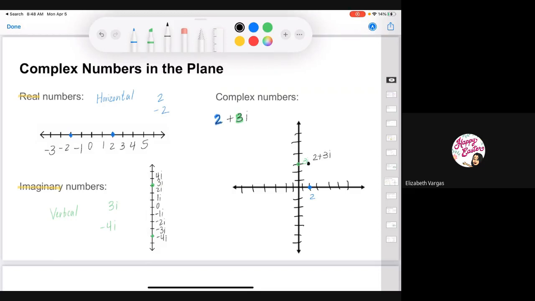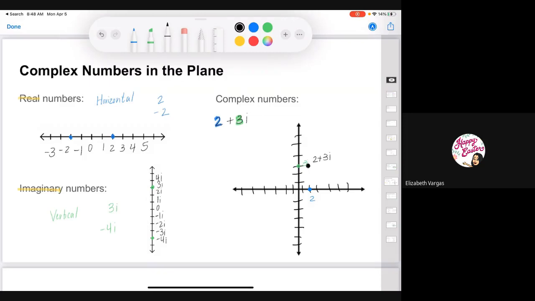So basically, that's how you plot complex numbers. All your real numbers go on your horizontal line. All your imaginary numbers go on your vertical line. And so complex numbers, they'll be plotted like this, where your real number stays on your horizontal, your imaginary stays on your vertical. And basically what you're doing is finding that point where those intersect. Okay, and so basically what you could do here is this coordinate would also be, my 2 is my x value, so 2, and my 3i is my y value, so it could also look like that. So you're just looking for 2 and 3i. That's that coordinate where that complex number exists.